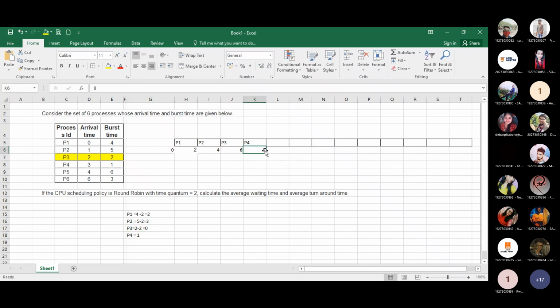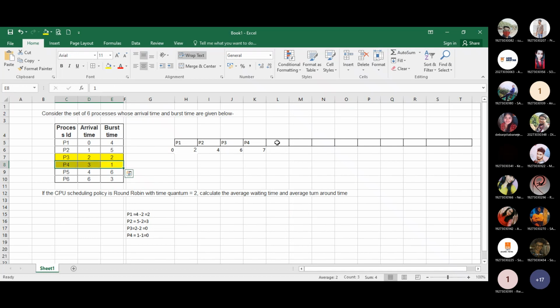Sorry, it requires only 1, and we can provide 2 units, so it does not need 2 units. In this way, we found that P4 also completes its task within that unit of time.